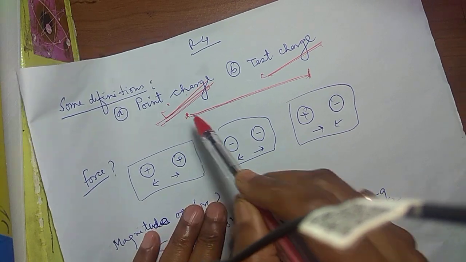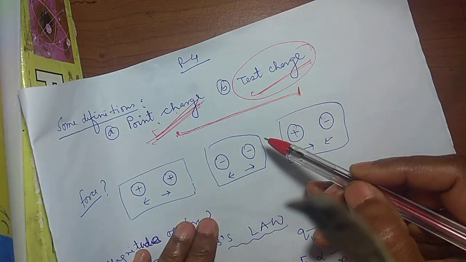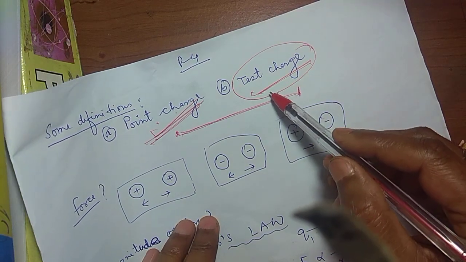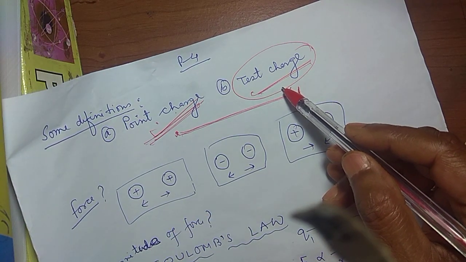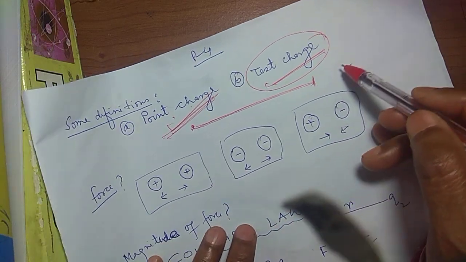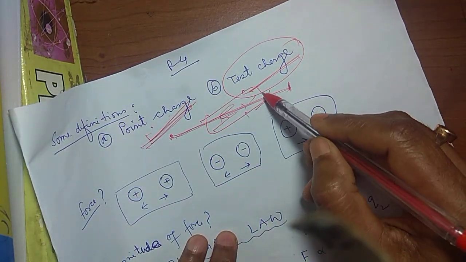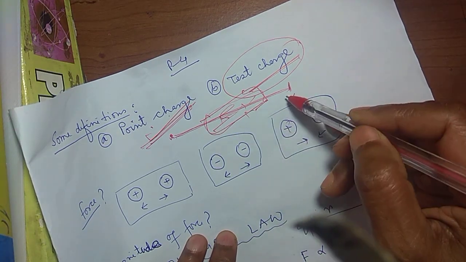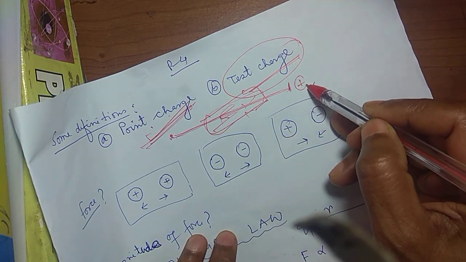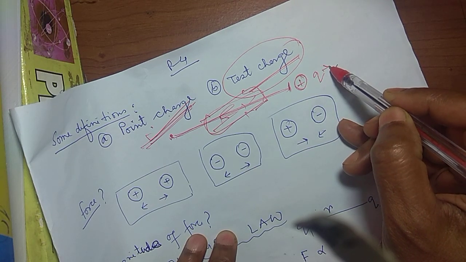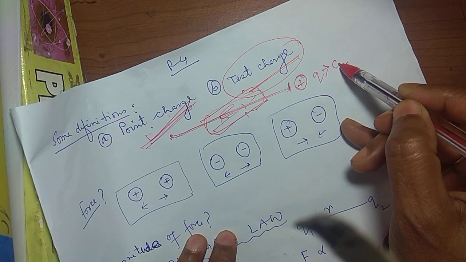Now the test charge value is very small because we want to study the electric field because of another charge. একটা charged body, তার property কিছু study করতে চাই, then I have to put a test charge whose value is very negligible. Theoretically, this tends to 0.